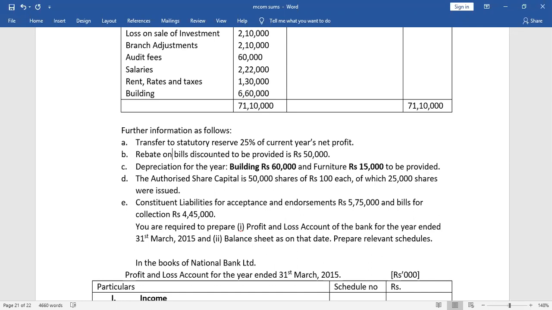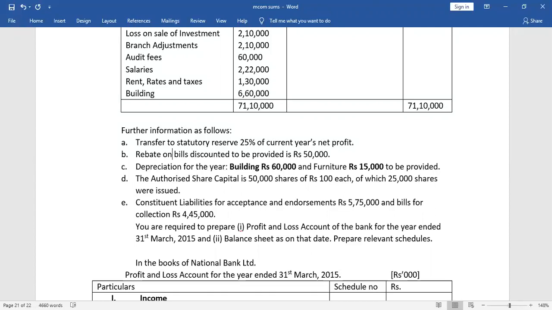But this 2,000 belongs to the 5 month period, and suppose in between there is a year end, in the third month.